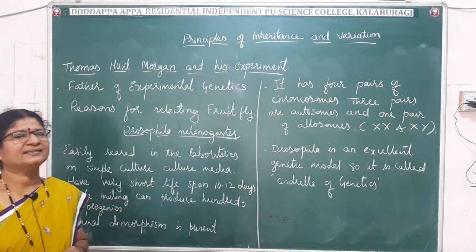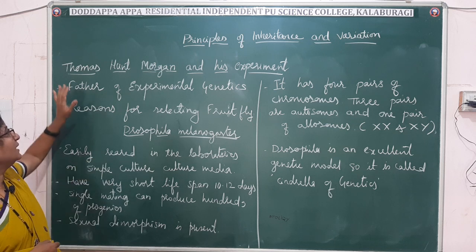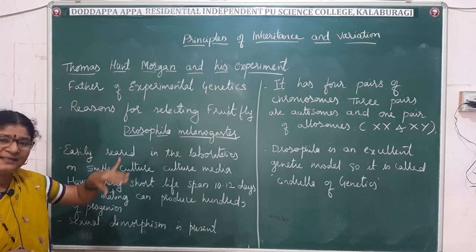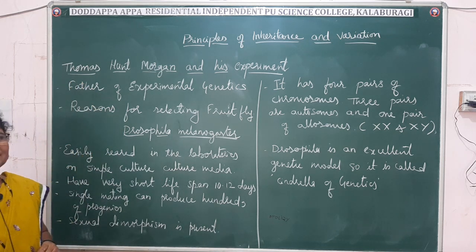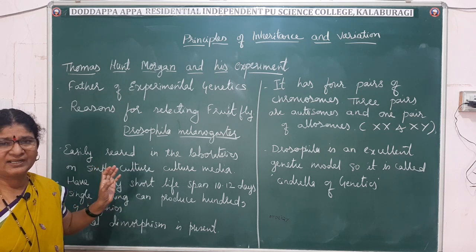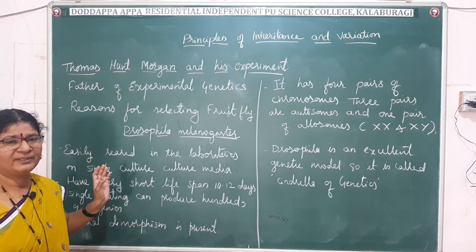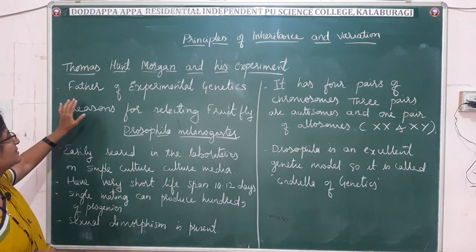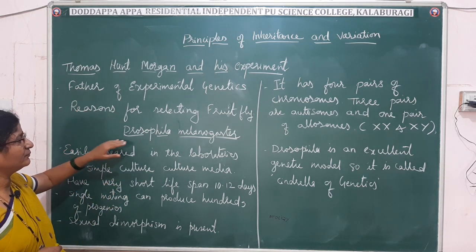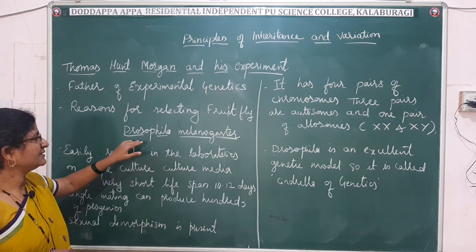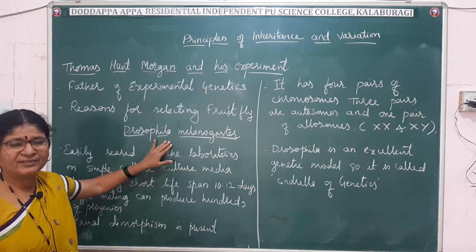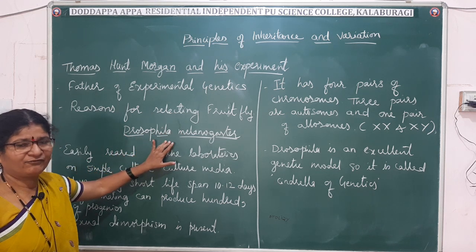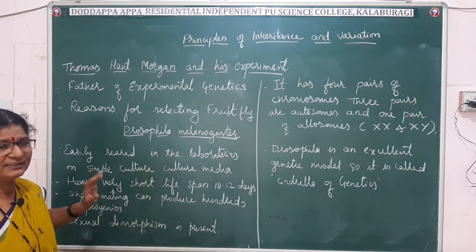Now let us study about Thomas Hunt Morgan and his experiment. Morgan worked on a fruit fly in Columbia, and he is famous for his experiment. Morgan selected the fruit fly, which is Drosophila melanogaster. He selected the fruit fly for the following reasons.